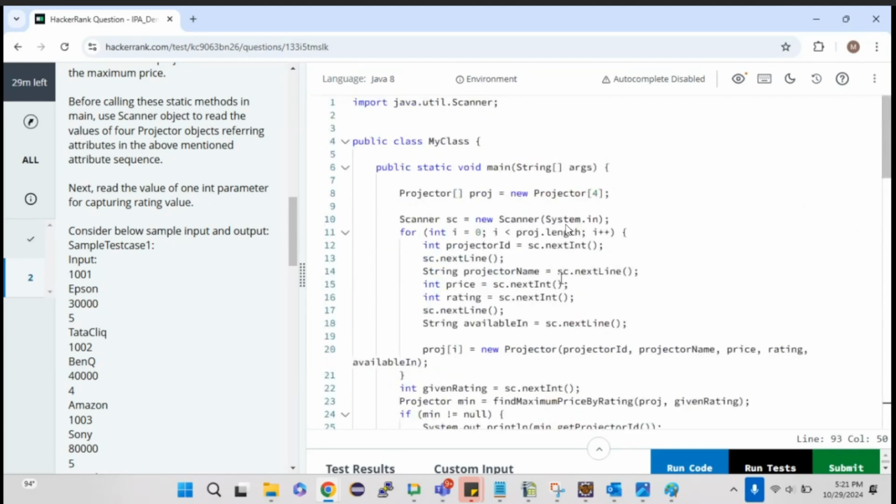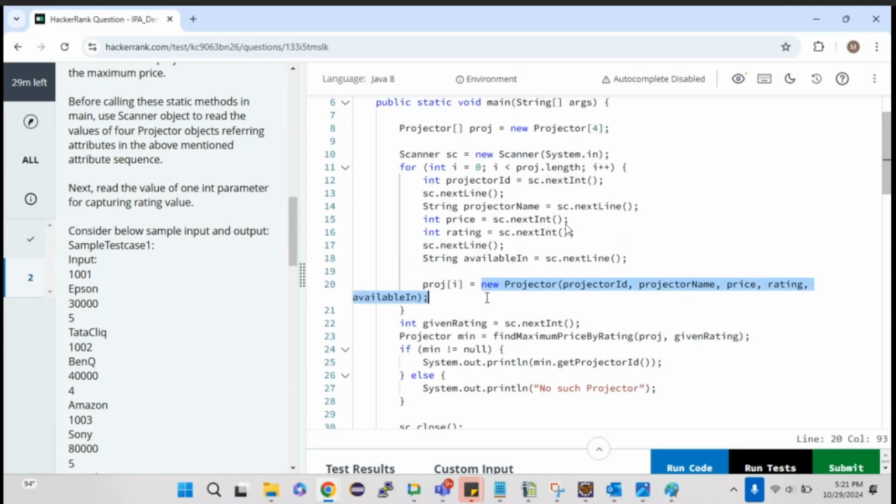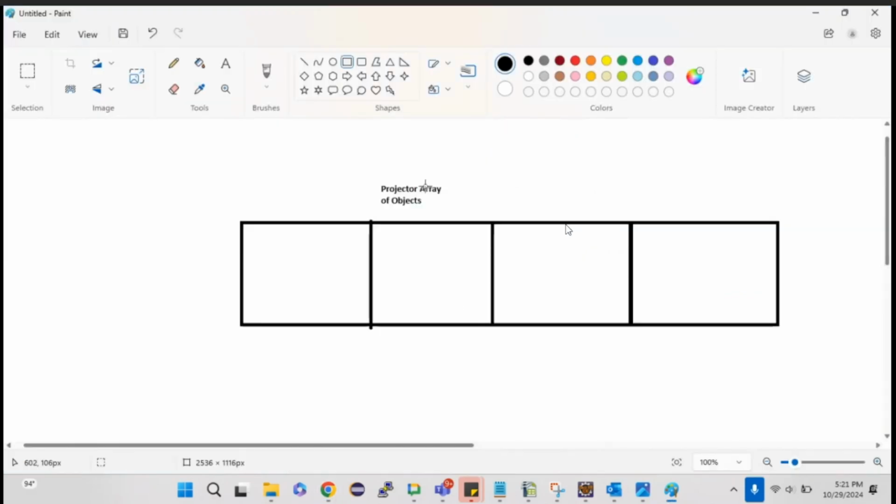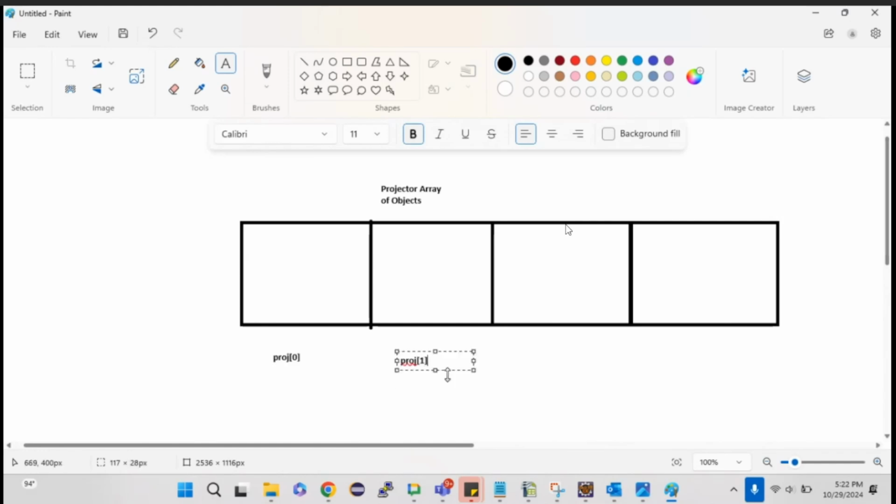Until then that is just a raw value. So I'm creating one object, and that object I'm putting in the proj of i, which means this is my projector array of objects, right? So this is my proj of 0. This is my proj of 1. This is my proj of 2. And this is my proj of 3. Okay. So first 4 values, right?